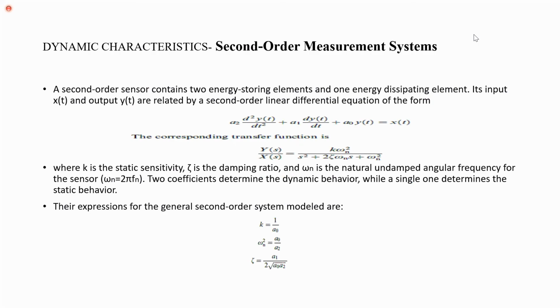Second order system is similar to first order system, students, but in first order system we have one element for energy storage and another element for the energy dissipation. But here in second order system we have two elements for energy storing and one element for energy dissipating.